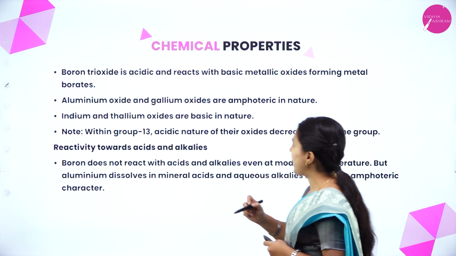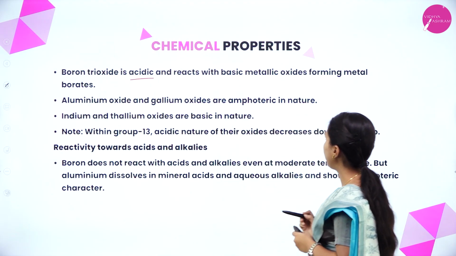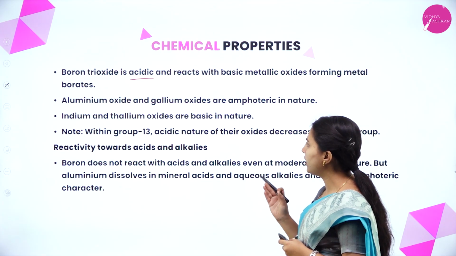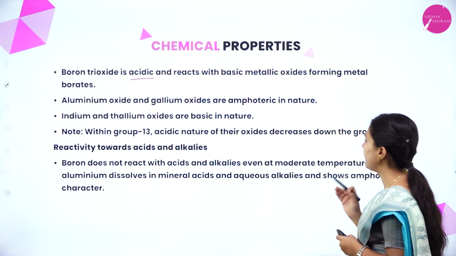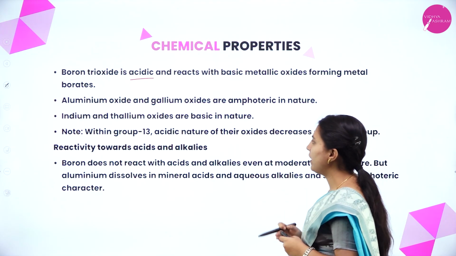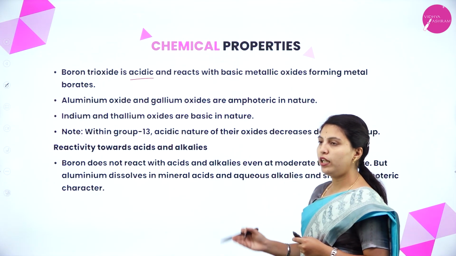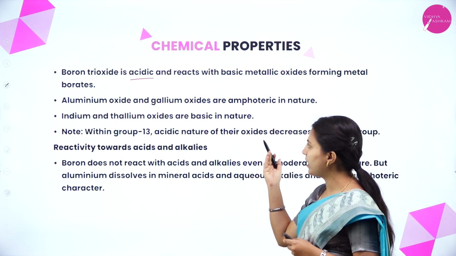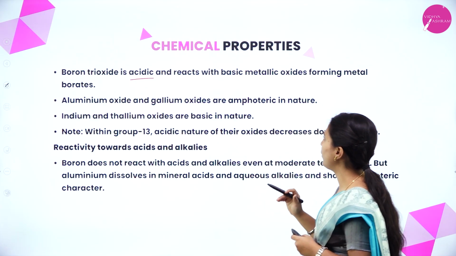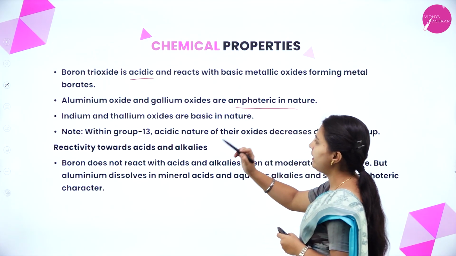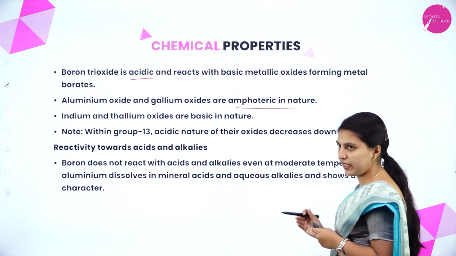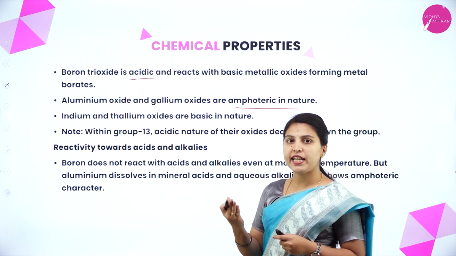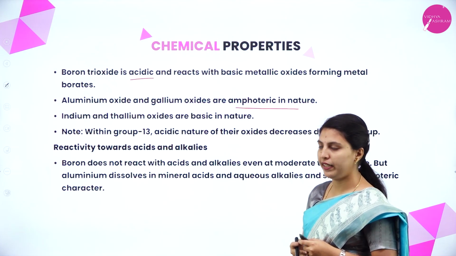Boron trioxide is acidic and reacts with basic metallic oxides forming metal borates. Aluminium oxide and gallium oxides are amphoteric in nature. Indium and thallium oxides are basic in nature. Here you can see all the kinds of oxides. Boron trioxide is acidic in nature. Aluminium and gallium oxides are amphoteric in nature. Indium and thallium oxides are basic in nature. Amphoteric means those oxides act as both acidic and basic.